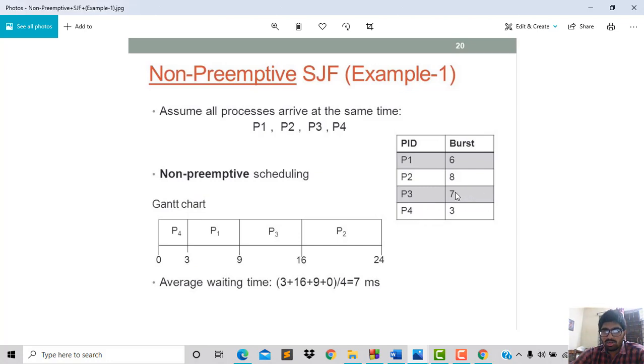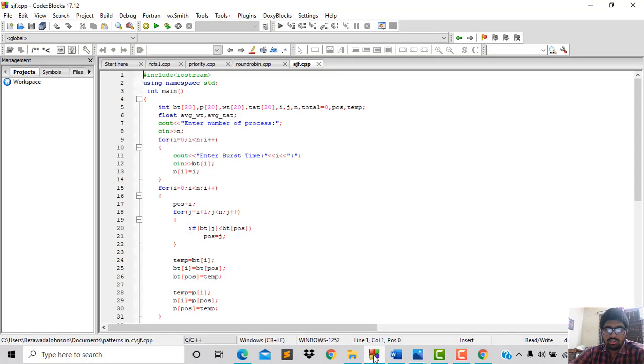Now after that the smallest is P3. Now 9 plus 7 is 16. After P3 has completed, the only remaining process is P2. It will be executed last, that is 16 plus 8 is 24. To calculate the average waiting time, it is 3 plus 16 plus 9 plus 0, divided by 4, equal to 7 ms.